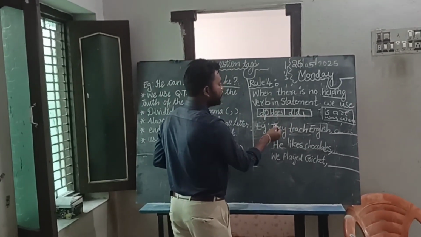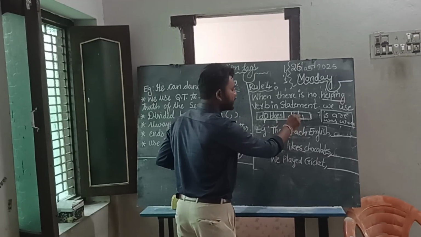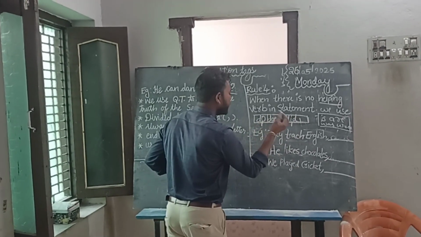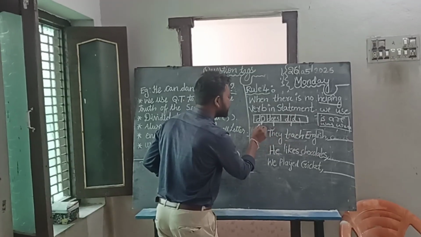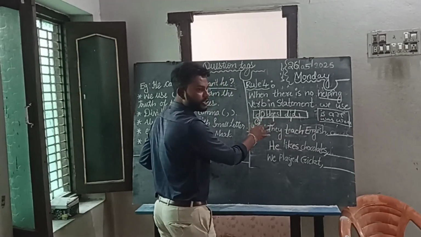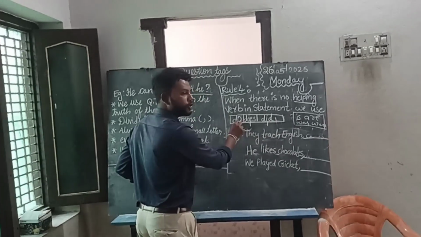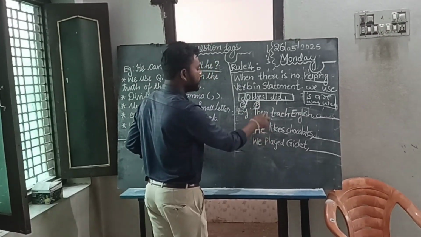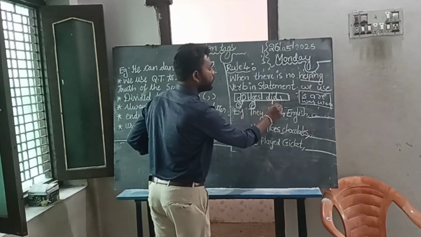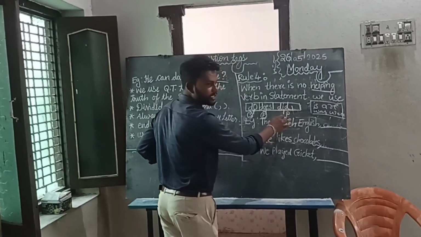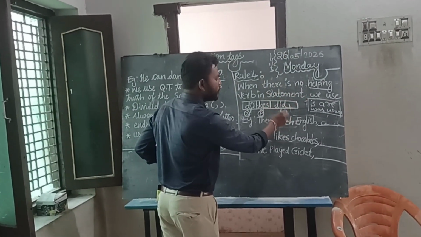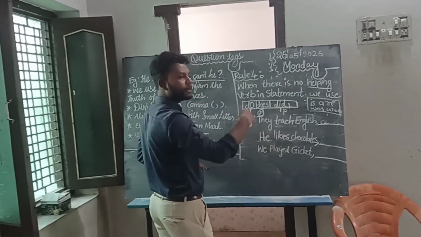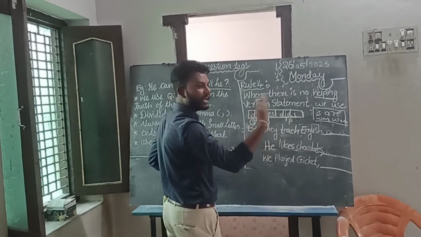Do, does, did: when and where to use and how to use. When should we use do, when should we use does, when should we use did? For example, when in the sentence the verb is in the singular formation, we will use do. When we have the plural formation of the verb in the sentence, we use does. When we have the past tense in the sentence, an already completed action, we will use did here. Depending upon the positive statement, we will get the negative answer.